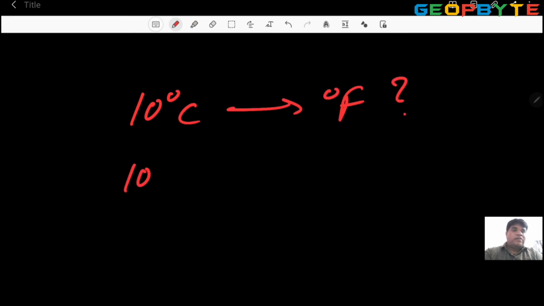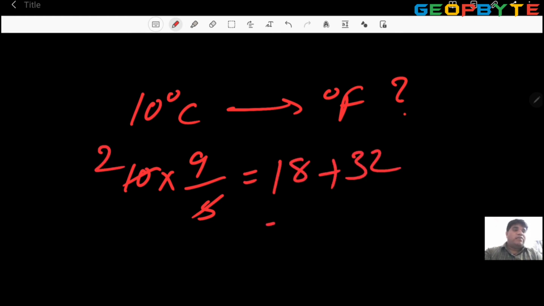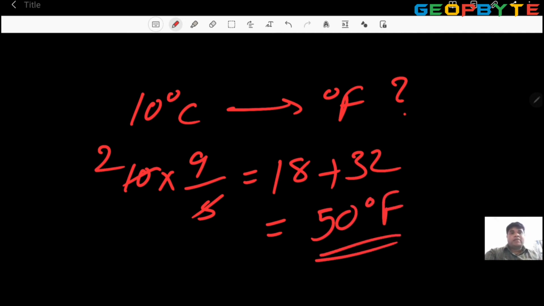10 degrees Celsius change into degrees Fahrenheit. So this 10 multiplied by 9 by 5. 5 2s, 2 9s 18, plus 32 added. So the answer is 50 degrees Fahrenheit. Got it, all of you? So multiply with 9 by 5, immediately add 32, then we get the Fahrenheit value.